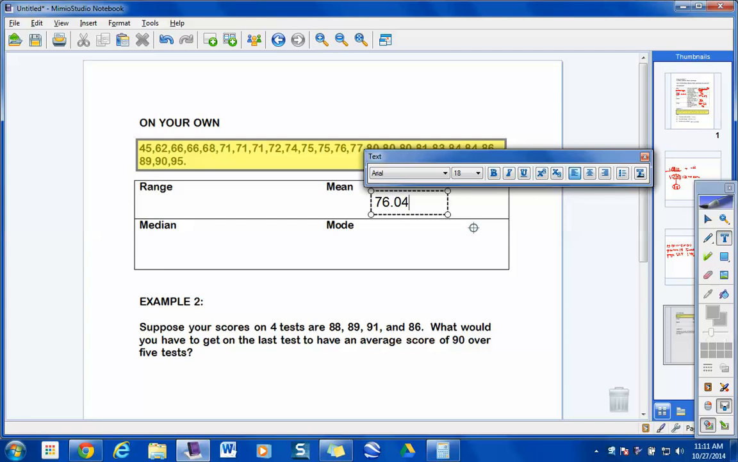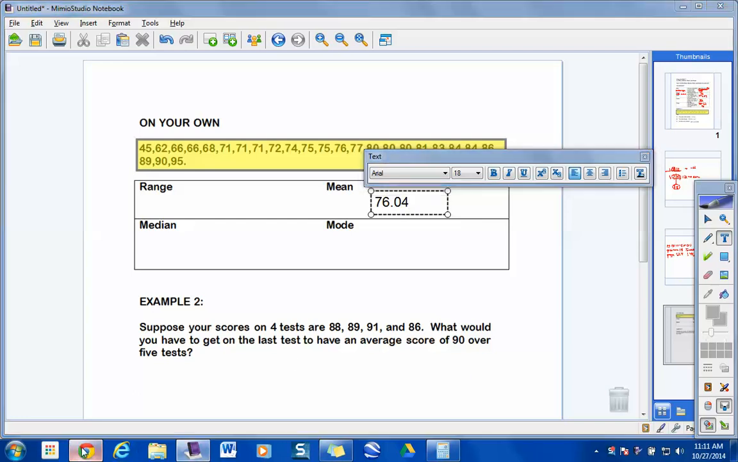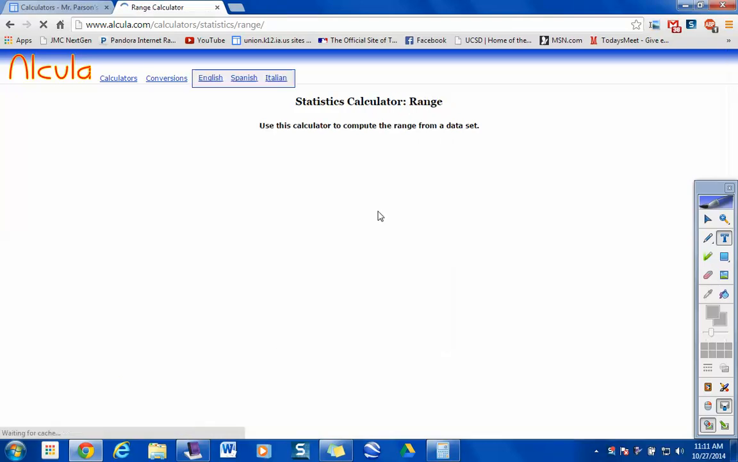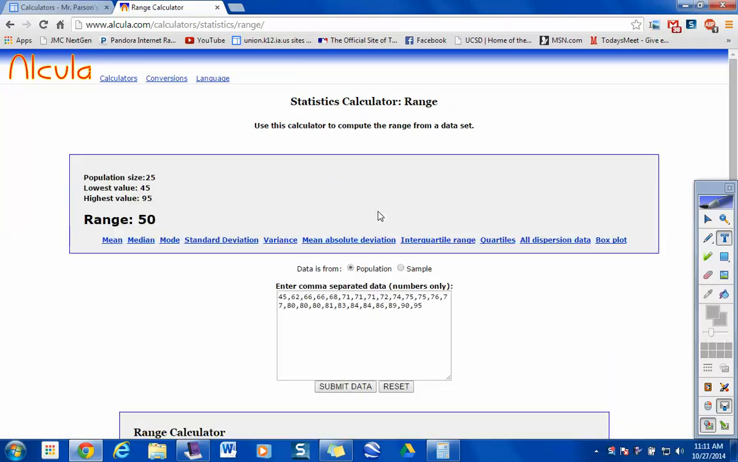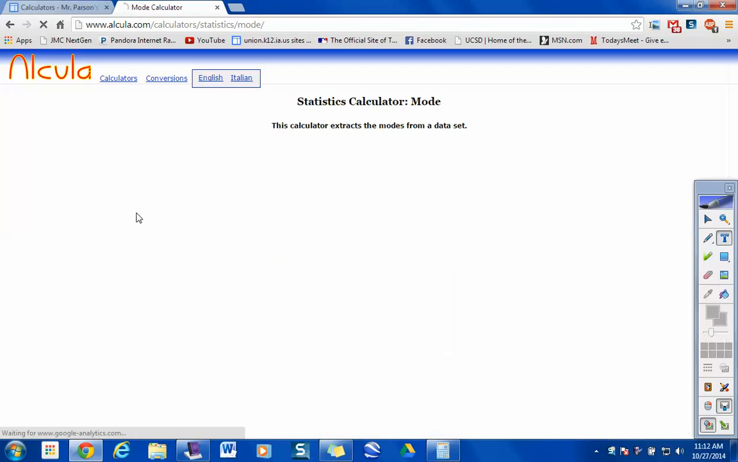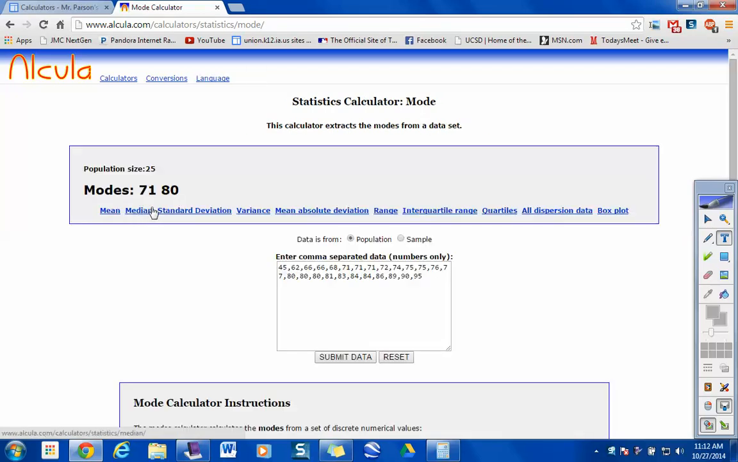50? Okay, so I'll calculate. And you guys understand, just go up here and click these now, right? So the range. Here it comes, 50, I agree. What else do we need to know? Median and mode? What did you guys put in for median? Check it out. 76. And what was your mode? 71 and 80.